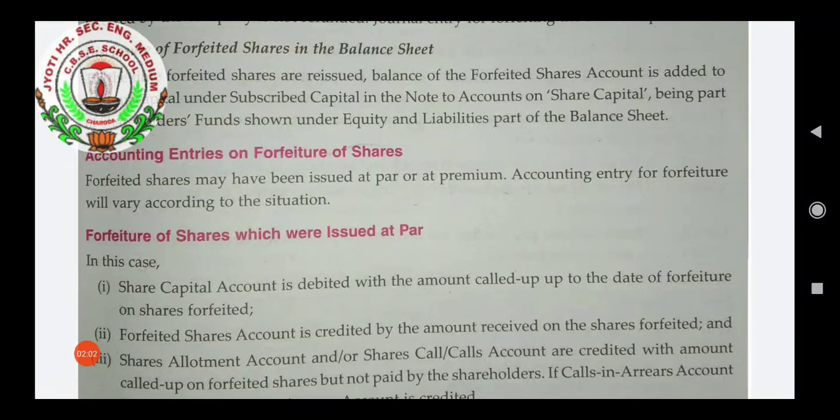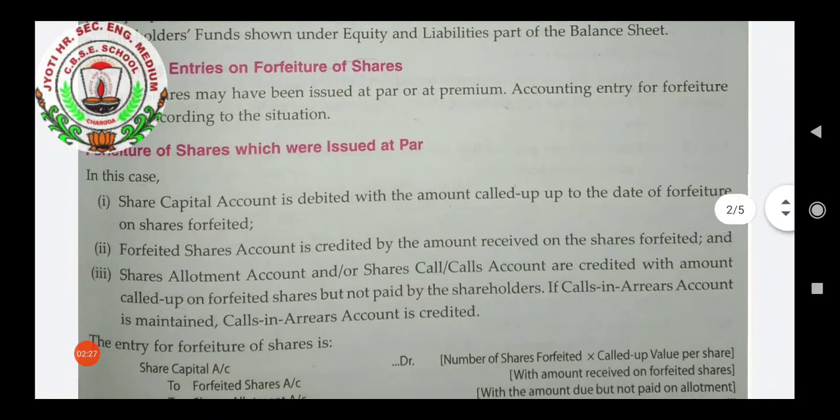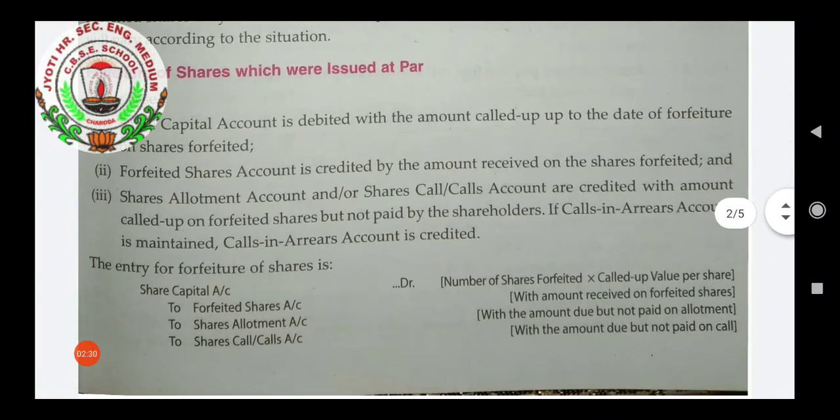Now we will understand about the accounting entries of forfeiture of shares. As we have studied, issue of shares is of different types, like issued at par or issued at premium. So the entries will depend upon the issue of shares also. When we write forfeiture of shares journal entries, we have to see whether that share has been issued at par or premium. First, I will explain forfeiture of shares which were issued at par. Par means same price, nominal value.